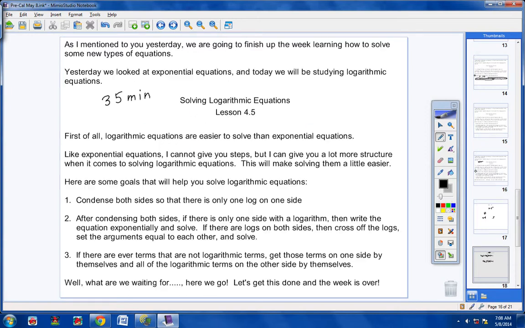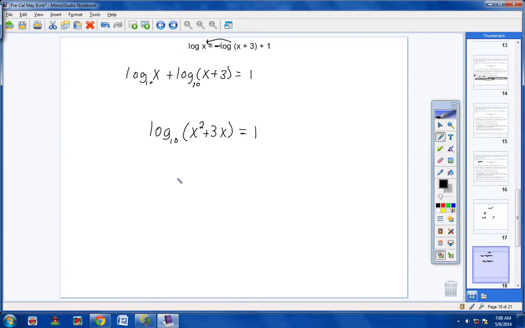Well, if you look back at your steps, it says after you've condensed both sides, if there's only one side with a log, write the equation exponentially and solve. So we're going to write this exponentially and solve. Here we go. X squared plus 3x equals 10 to the 1 power. Now, of course, 10 to the 1 power is just 10, and right away you should see you have a quadratic equation. So I'm going to bring this 10 over and make it a negative 10.